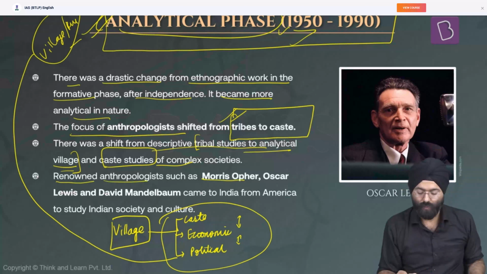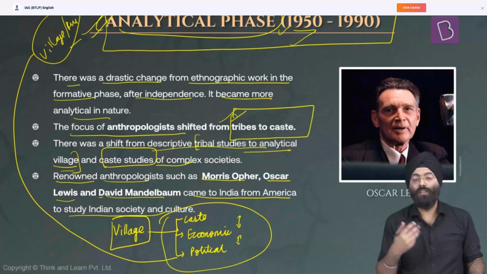The renowned anthropologists such as McKim Marriott, Oscar Lewis, and David Mandelbaum came to India from America to study Indian society and culture during this period.